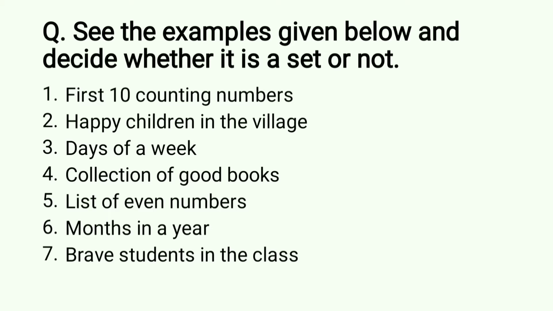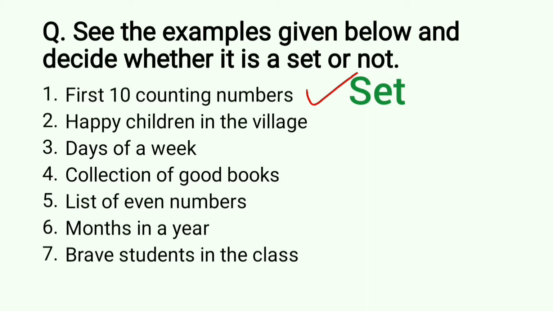See the examples given below and decide whether it is a set or not. Every collection may not be a set. First example, first 10 counting numbers. We can clearly say what the first 10 counting numbers are, so this collection is a set.